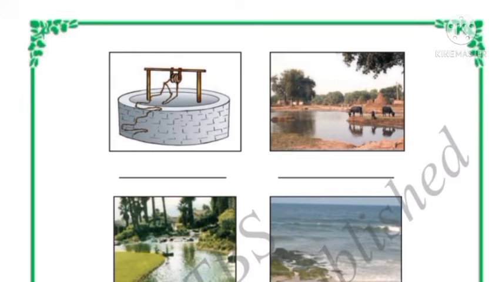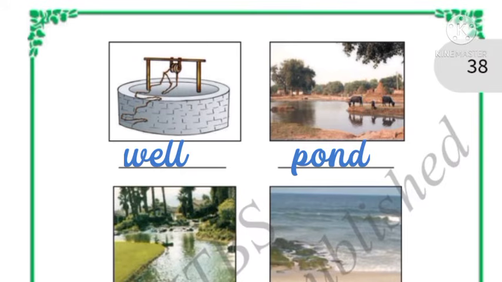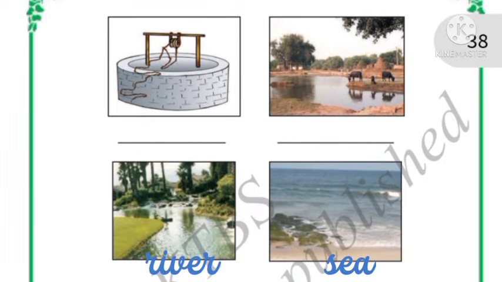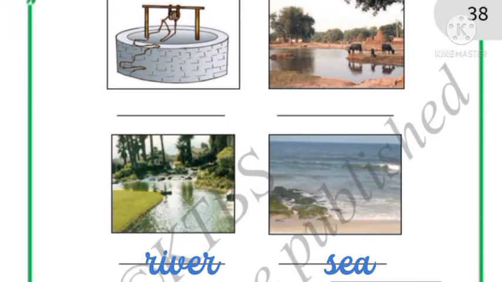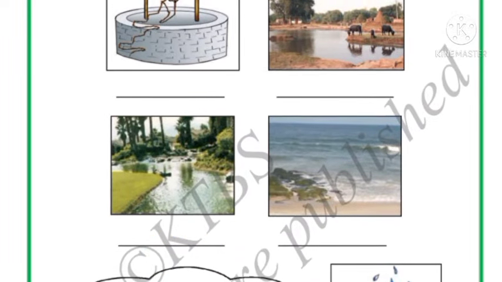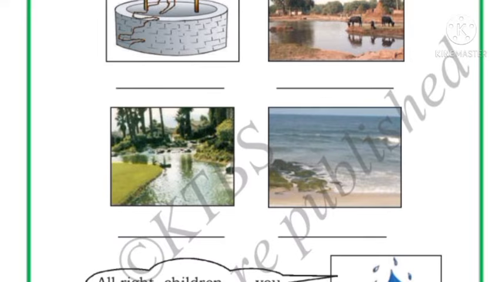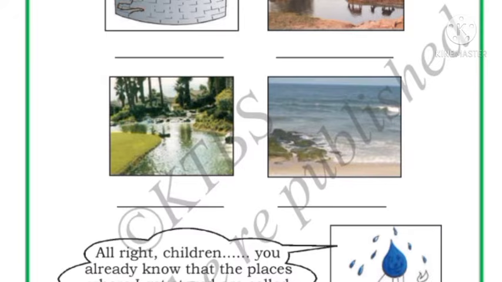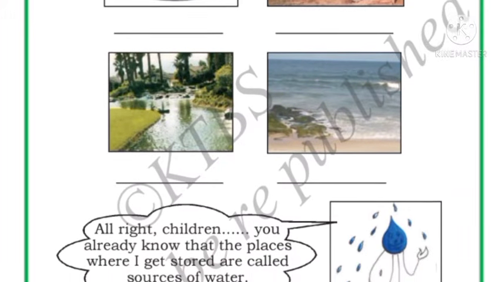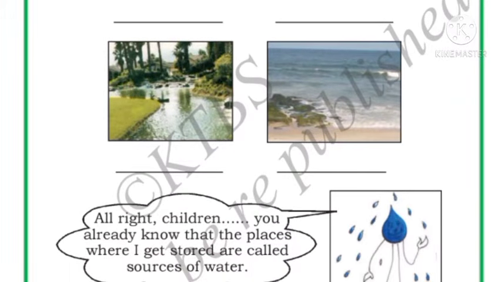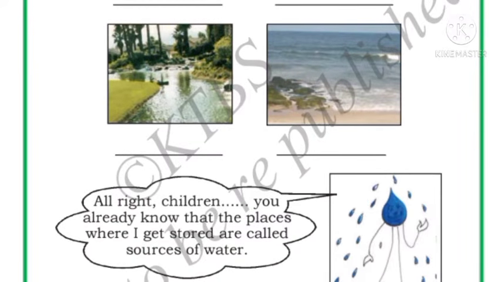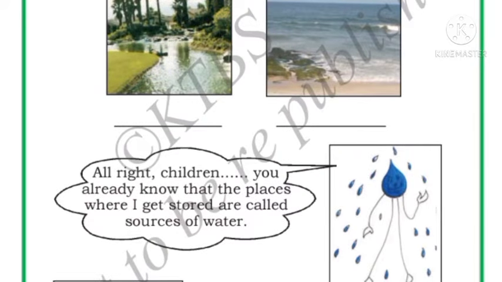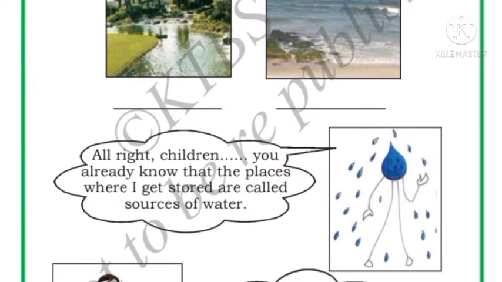This is well, W-E-L-L, well. Then this one is pond, P-O-N-D, pond. Then this is river, R-I-V-E-R, river. This is sea. So children, when it rains, the rainwater will be collected in the well, pond, river and sea, right? Yes. So here the drop of water is telling, all right children, you already know the places where I get stored. These are all the places where rainwater gets stored. They are called sources of water.